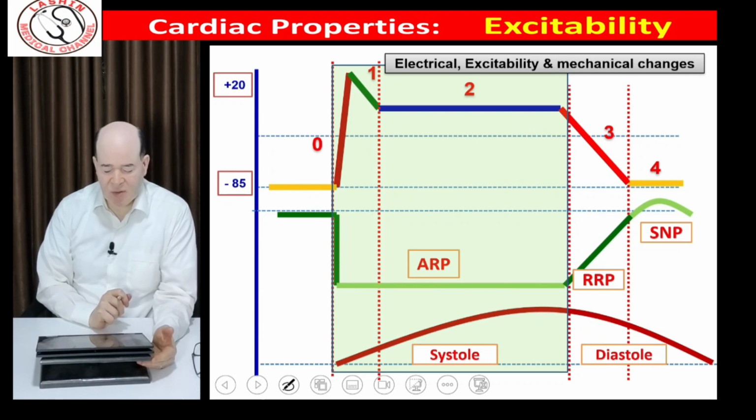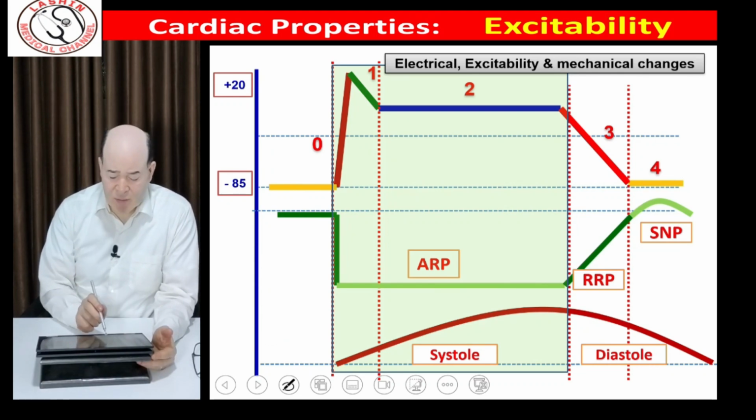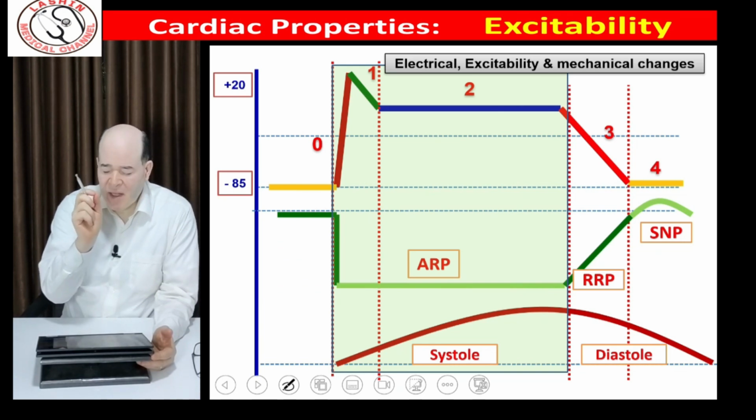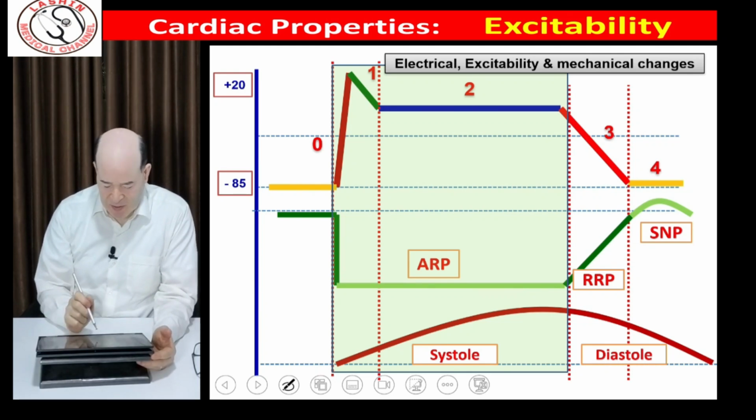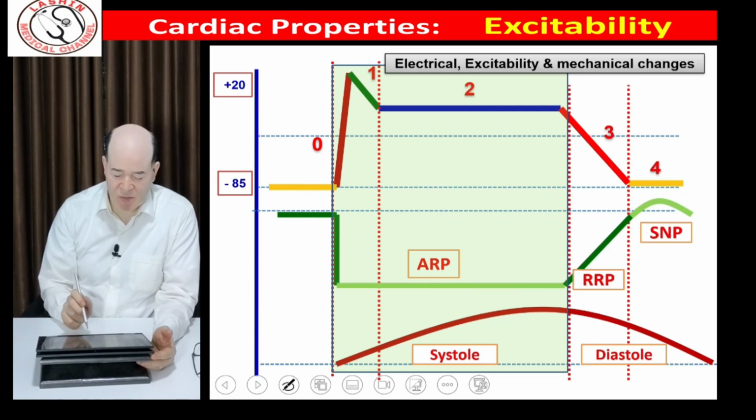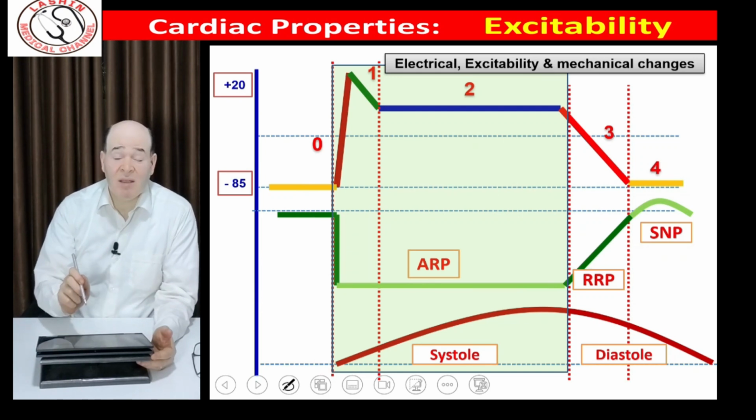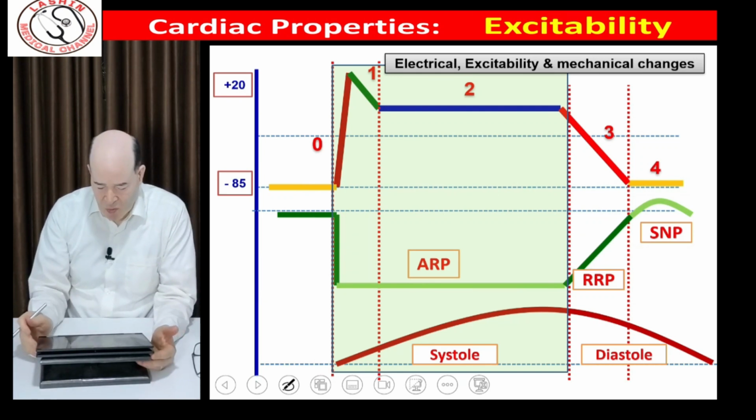Looking to the curve, we will find that absolute refractory period is corresponding to phases 0, 1, 2, and the very early part of phase 3. Regarding the mechanical, we will find that the systole is corresponding to the absolute refractory period, and it is correspondent also to phases 0, 1, and 2.